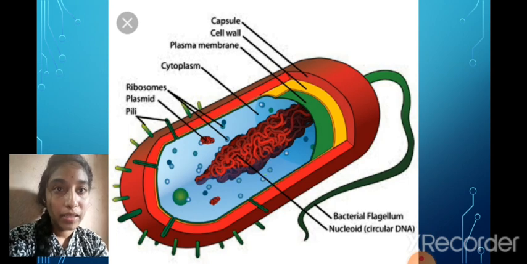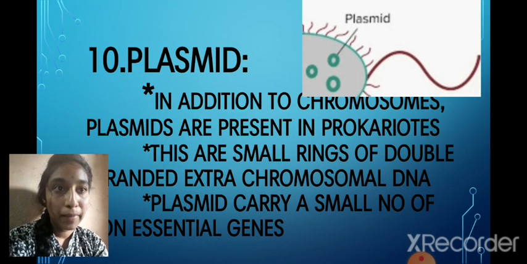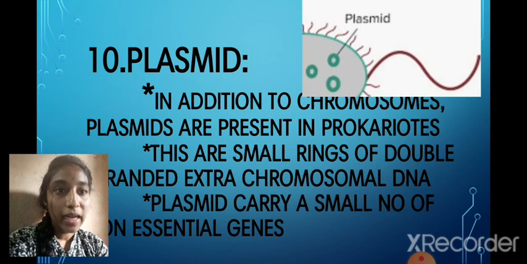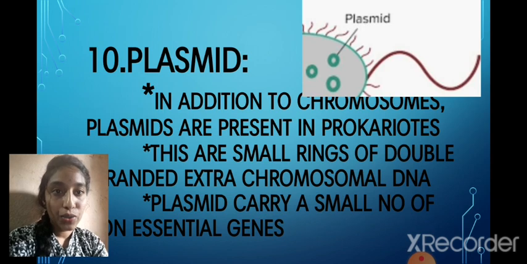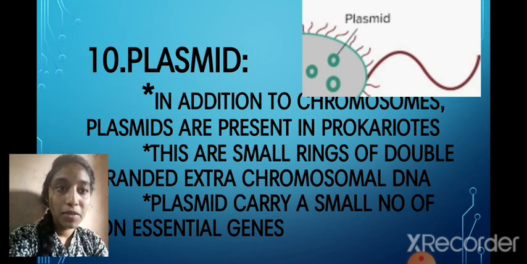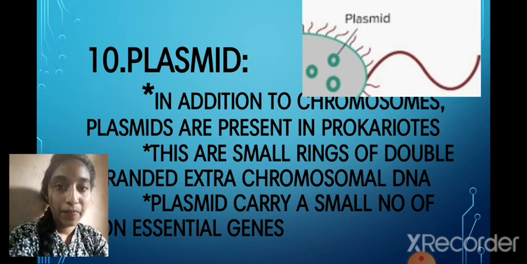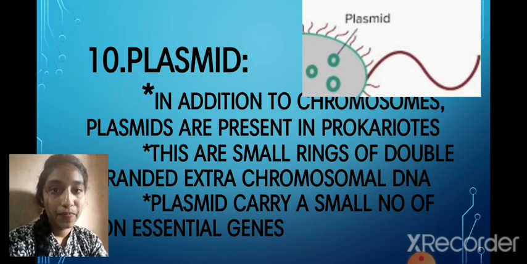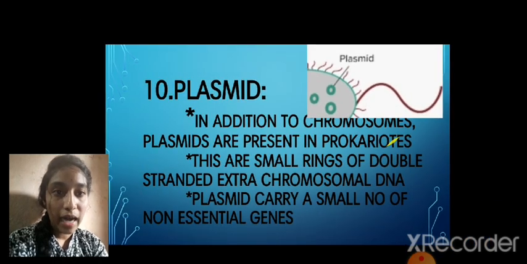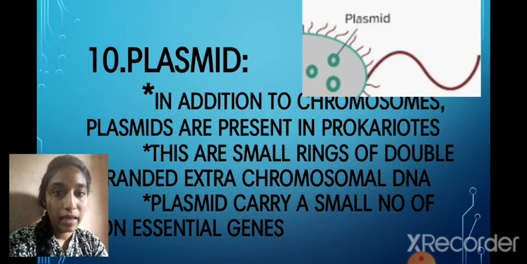And the next organelle is the plasmid. In addition to chromosomes, plasmids are present in prokaryotes. The chromosomes are DNA in the nucleoid. These plasmids are small rings of double-stranded extrachromosomal DNA.